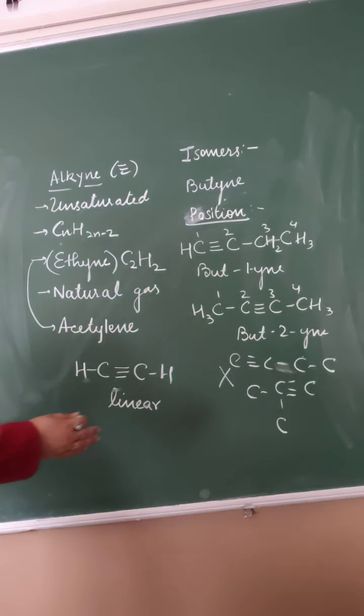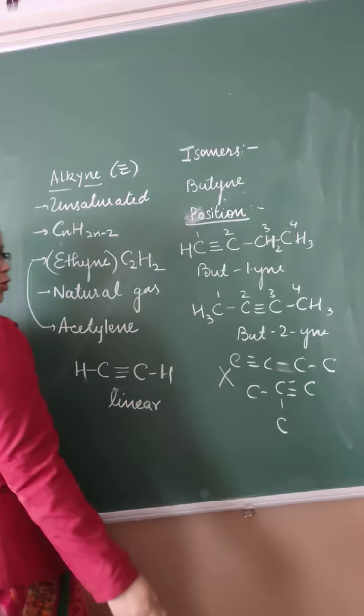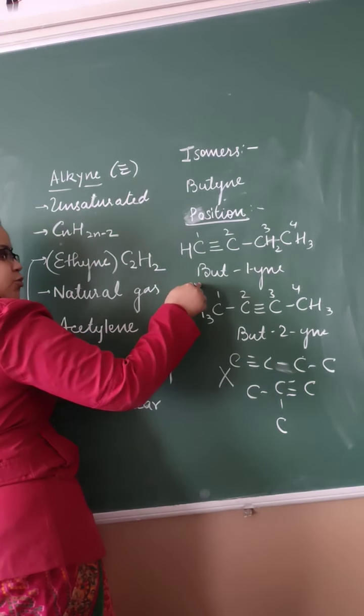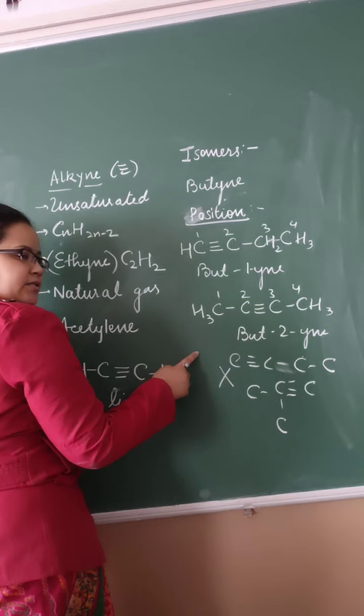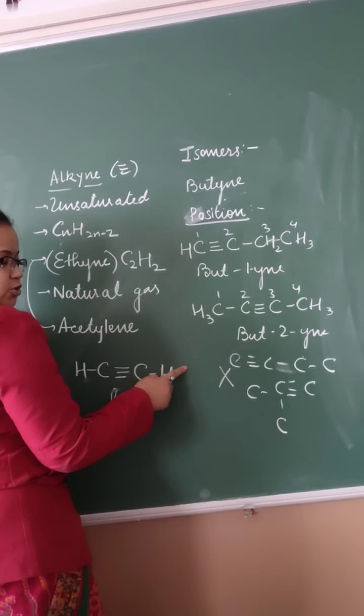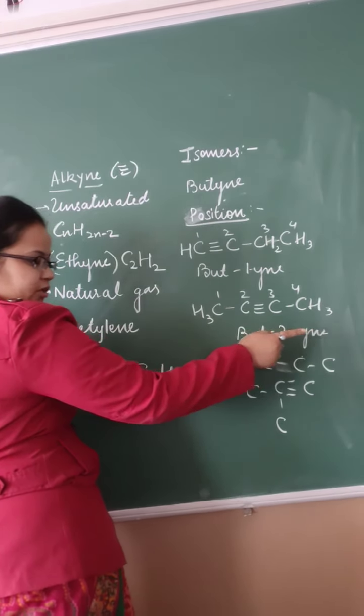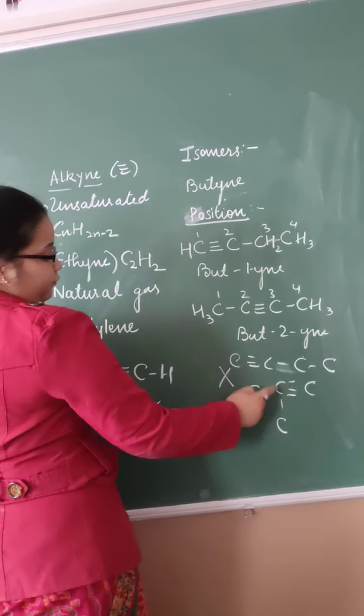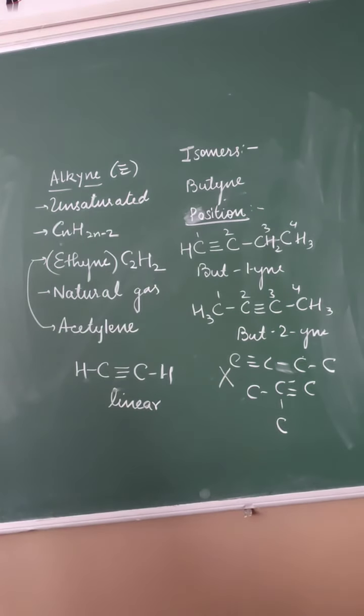Alright. Position isomerism is what? The position of double bond or triple bond can be changed. The triple bond is at first position here. Here the triple bond is at second position. But they cannot show chain isomerism. Butyne cannot show chain isomerism because it is showing straight chain, but in a branch chain, one of the carbons is getting valency 5, which is not possible. They can only show position isomerism. I hope it is clear till here. Structure, isomers, and the introduction of alkyne.